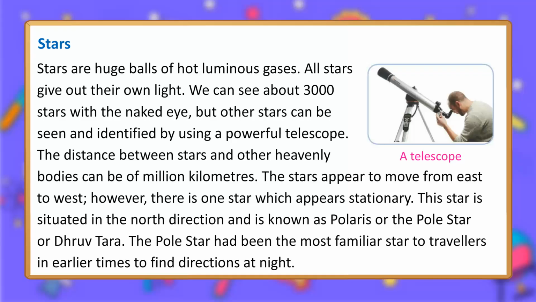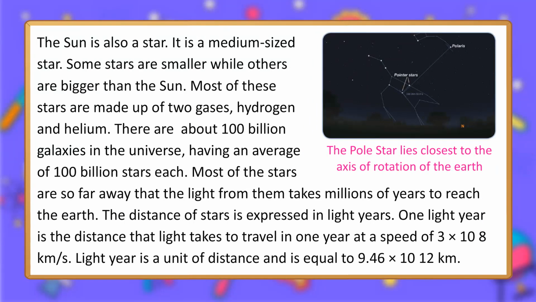A telescope. The sun is also a star. It is a medium-sized star. Some stars are smaller while others are bigger than the sun. Most of these stars are made up of two gases, hydrogen and helium. There are about 100 billion galaxies in the universe, having an average of 100 billion stars each. Most of the stars are so far away that the light from them takes millions of years to reach the Earth. The distance of stars is expressed in light years.